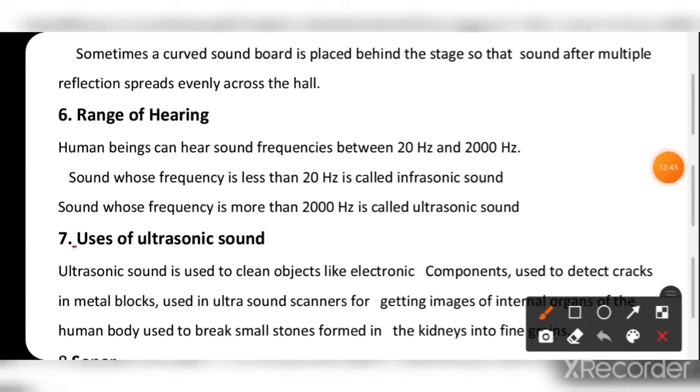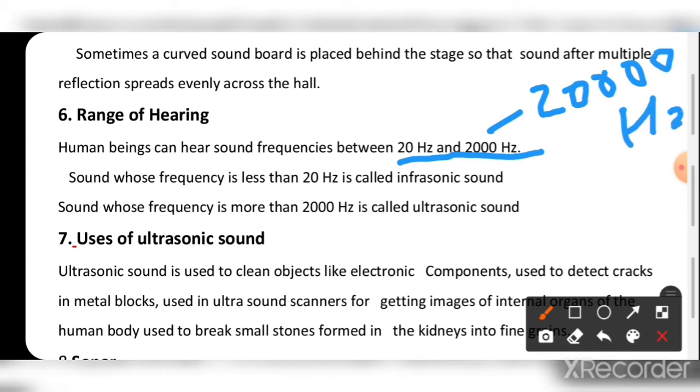We have to see, and that is a very important question asked in all competitive exams, also useful in all standards. Human beings can hear sound frequencies between 20 hertz to 20,000 hertz. Sorry, here it is a mistake, here it is 20,000, not 200. So human beings can hear the sound frequency between 20 hertz to 20,000 hertz.